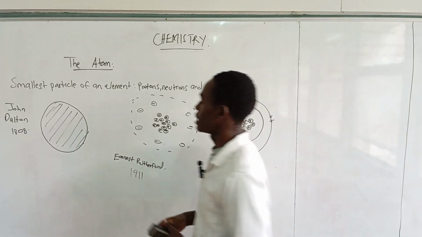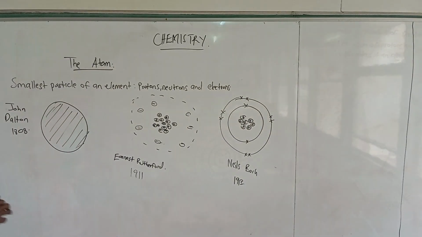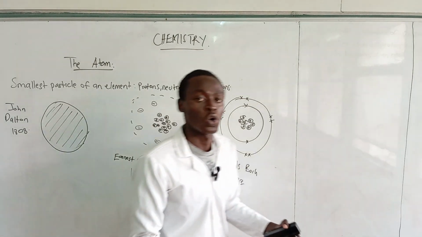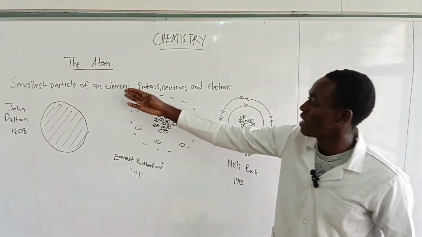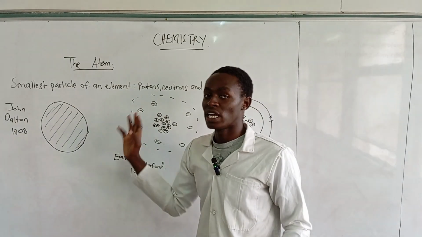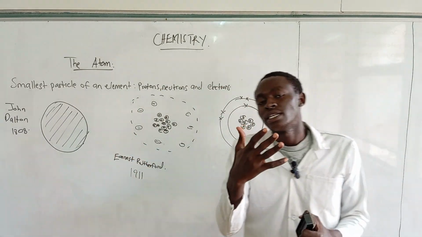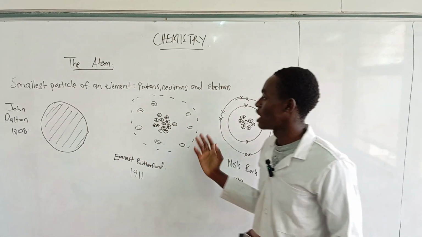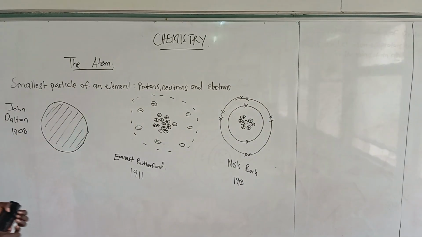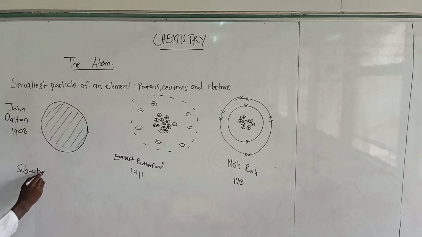Once you know how the atom looked like, we are going to dig deeper and learn about the subatomic particles that make up the atom. Remember, the atom is the smallest particle of an element, but there are still subatomic particles that make it up.